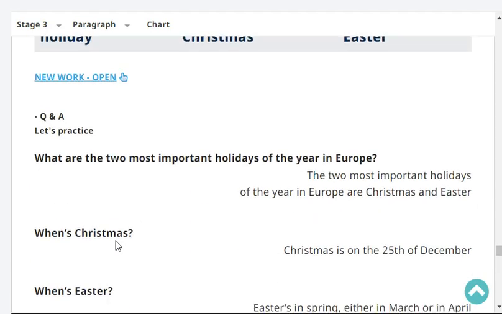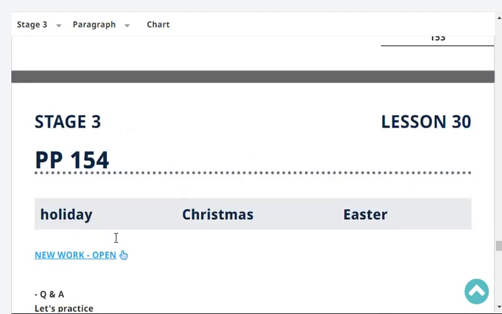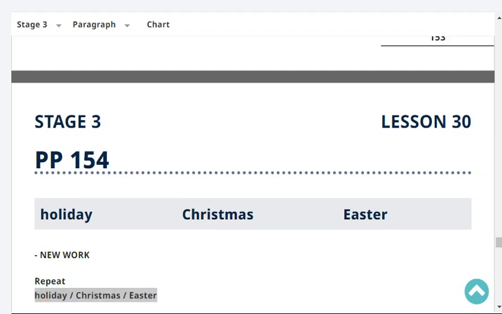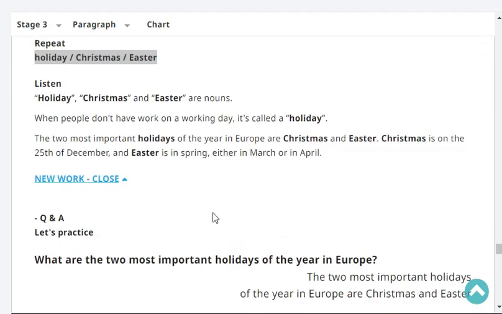Very good. What are the two most important holidays of the year in Europe? Let's repeat. Holiday, Christmas, Easter. Very good. Okay, listen. Holiday, Christmas, and Easter are all nouns. When people don't have to work on a working day, it's called a holiday. The two most important holidays of the year in Europe are Christmas and Easter. Christmas is on the 25th of December, and Easter is in spring, either in March or in April.